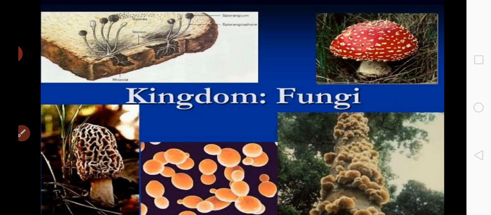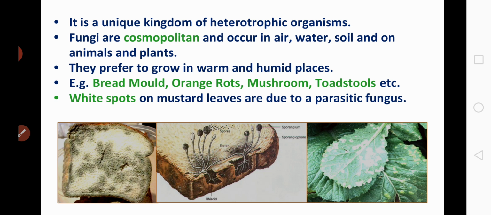Coming to the characters, the first character is that it is a unique kingdom of heterotrophic organisms. That means the fungi members are achlorophyllous in nature. What is the meaning of achlorophyllous?